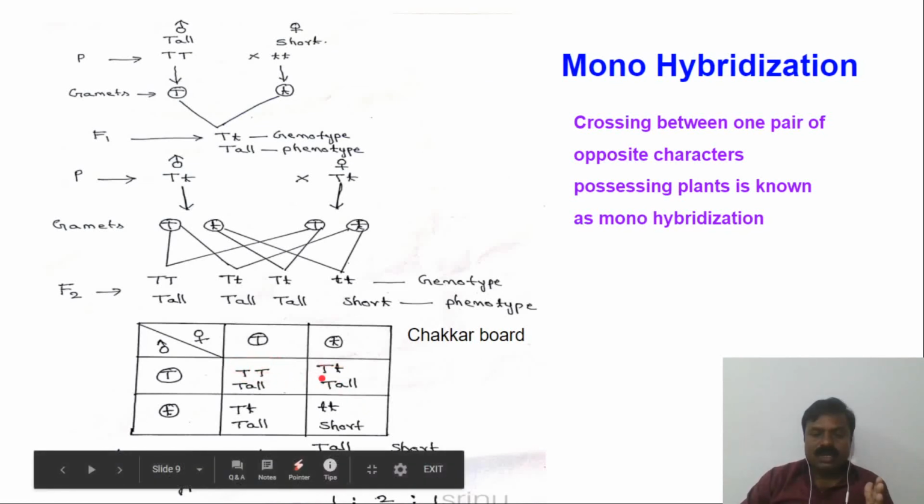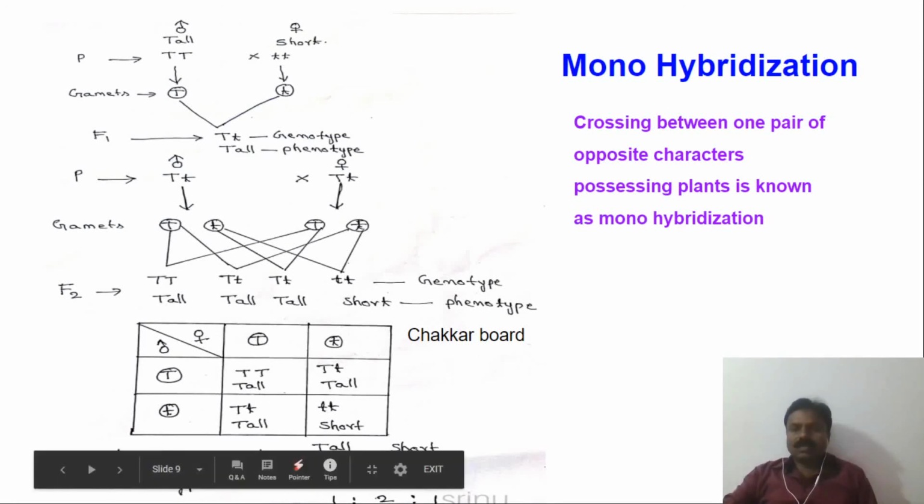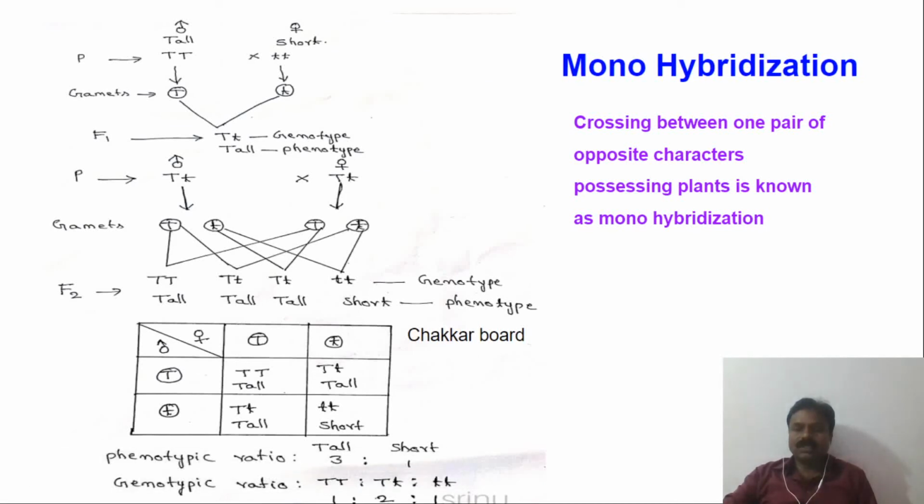Capital T small t is 2, and small t only 1 is there. So 1:2:1. This is the genotypic ratio. So the phenotypic ratio of monohybridization is 3:1, and its genotypic ratio is 1:2:1.